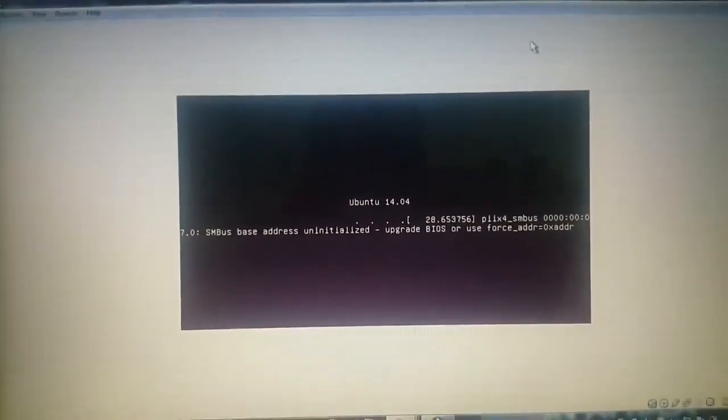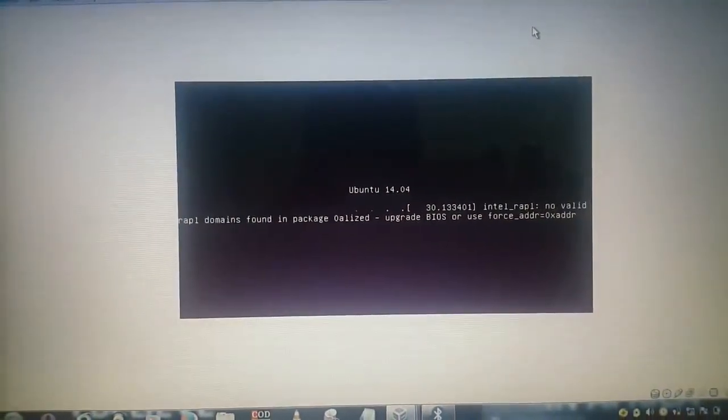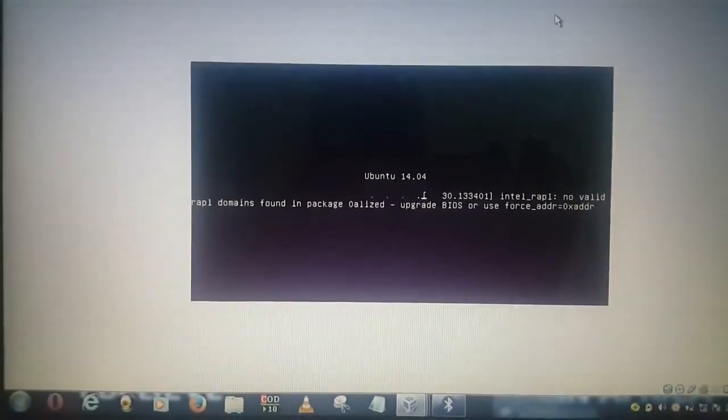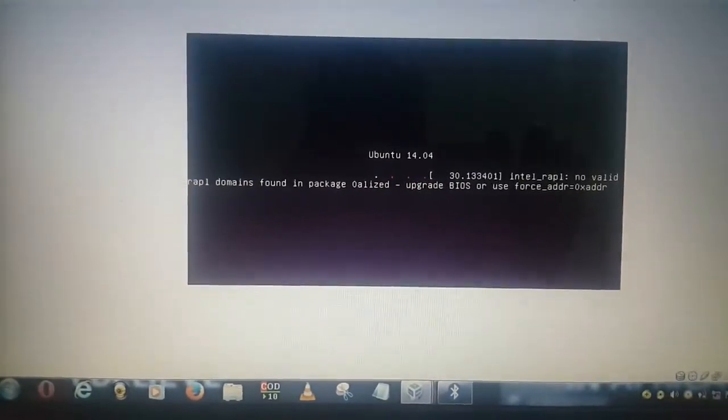Here the VirtualBox will start, and as you can see, the OS is starting to install. Let's wait. There, Ubuntu is coming alive. Let's wait for it as it loads.